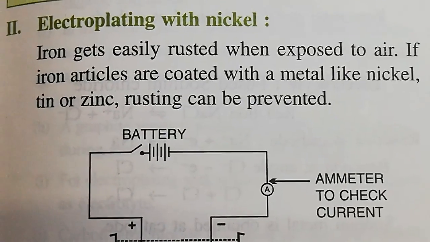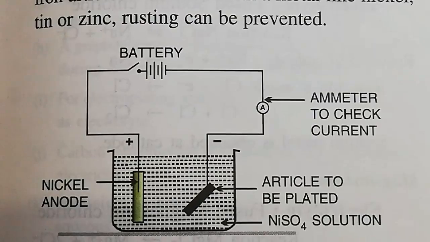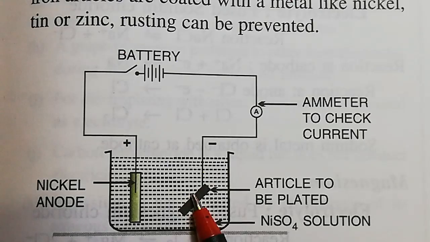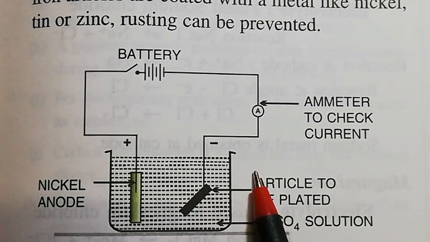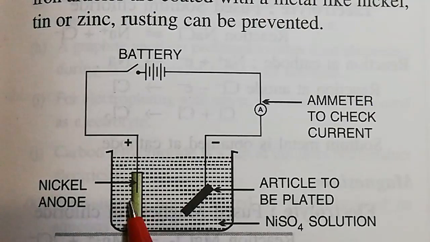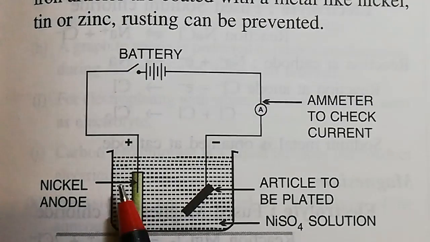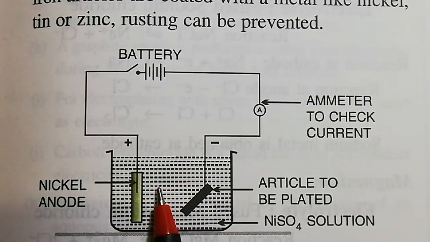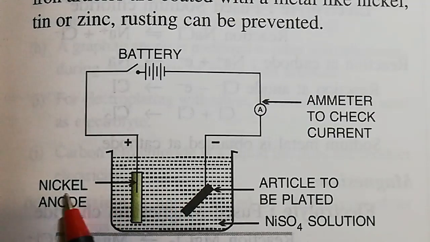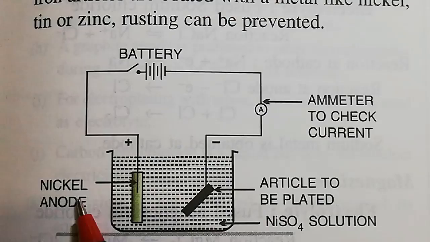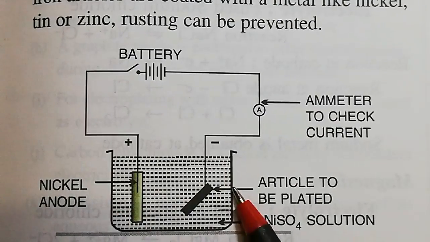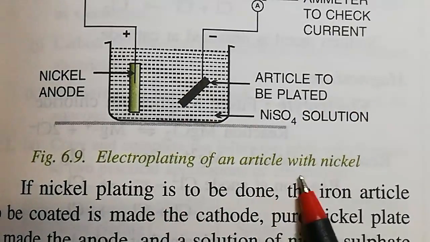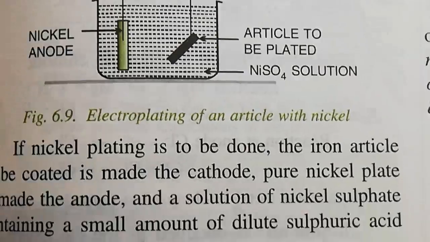Similarly, if we discuss electroplating with nickel, the article to be electroplated is to be used as cathode, as we have discussed, and as it is to be electroplated with nickel, the nickel anode is to be used, because that will produce nickel ion, which will in turn get deposited over the article. And in the electrolyte, there must be a salt having that metal which is to be electroplated over the article. So here, nickel sulfate solution. So electroplating of an article with nickel has been shown here nicely, and the reactions involved.